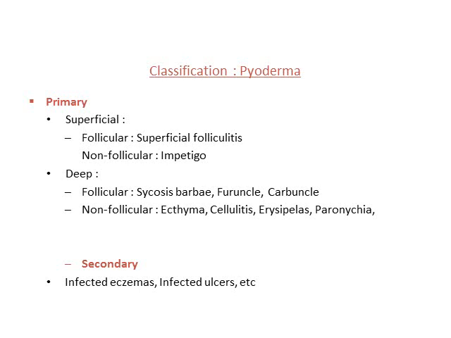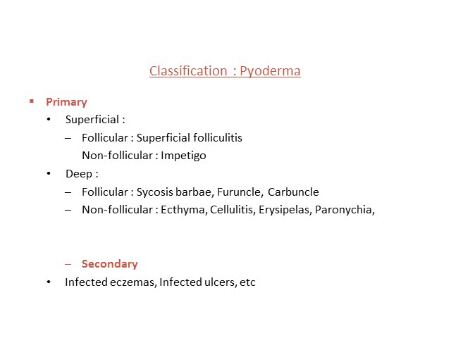So we classify bacterial infection, that is pyoderma, into primary and secondary. Primary is the one where there is infection to a normal skin, which we divide further into superficial and deep. Superficial we have folliculitis and impetigo, whereas deep we have sycosis barbae, furuncle, carbuncle, ecthyma, cellulitis, erysipelas, and paronychia. Secondary pyodermas are those where the bacterial infection happens to a pre-existing skin disorder.